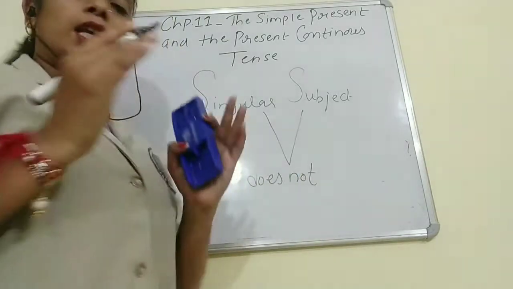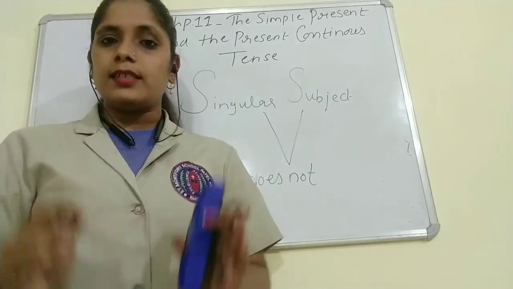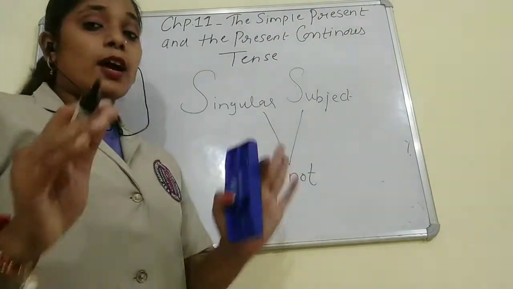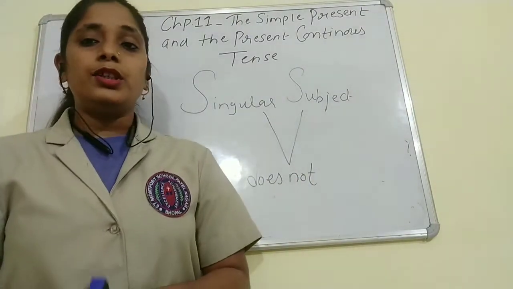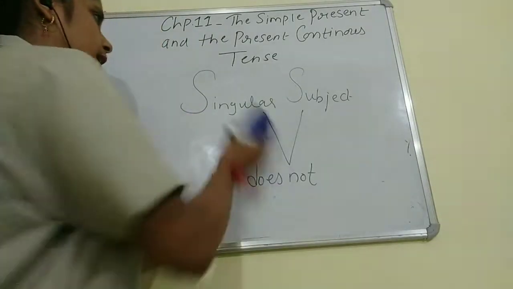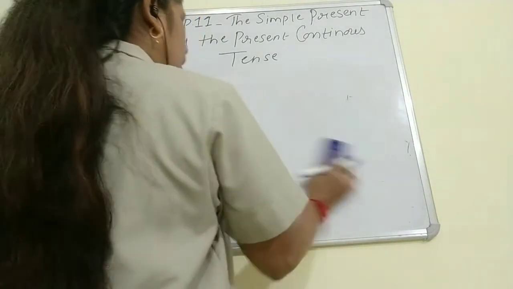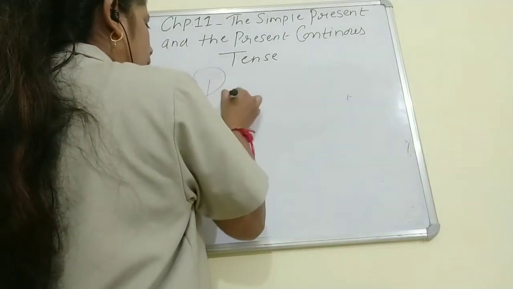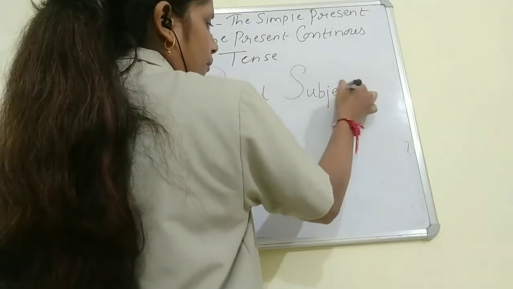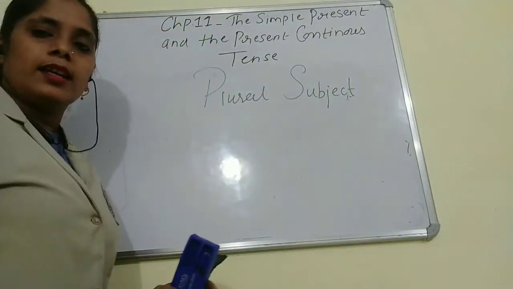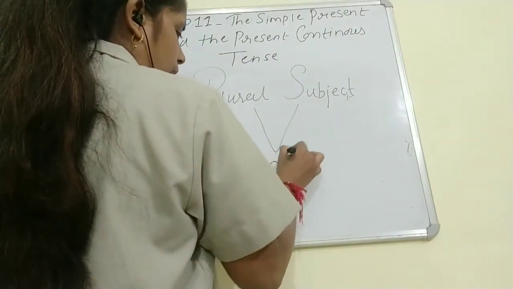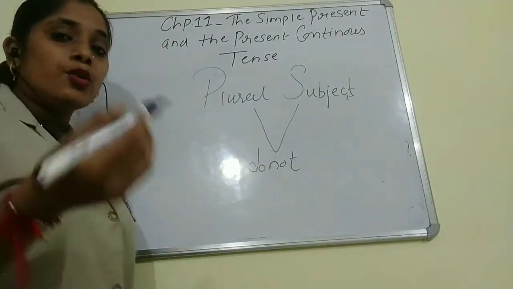Now we will talk about do not, where we have to use it. See children, when we have a plural subject, then we will use do not.